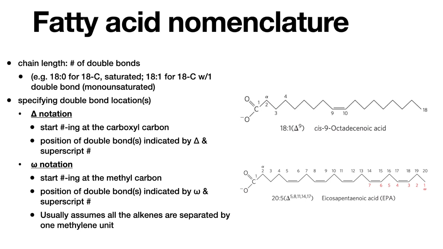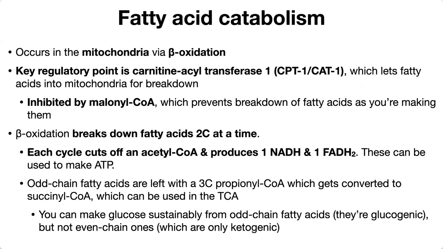You can then modify it to get more complicated and longer omega-3 and omega-6. But when you add, you add to the delta end, not the omega end. The omega position is not going to change when you elongate a fatty acid. And so if you can't introduce that bond at that omega-3 or omega-6 position, you can't transform another fatty acid that doesn't have one of those into one of those. So look at the other video if you want to know more about that. But the elongation and the desaturation, that's going to happen in the membrane of your ER.